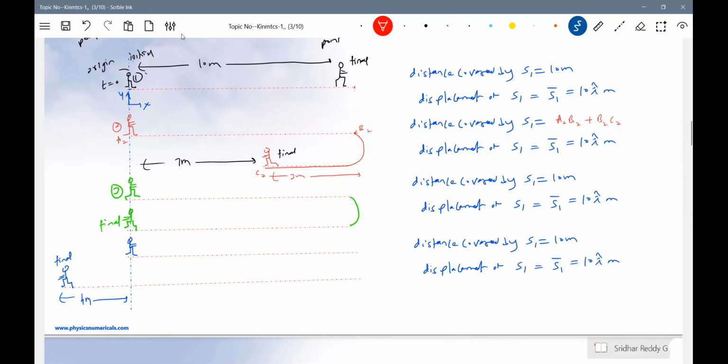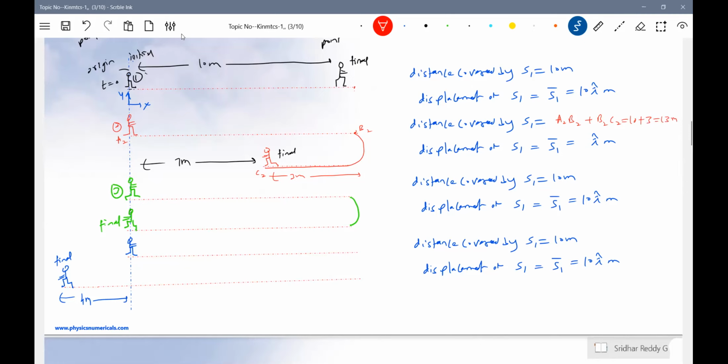This is quite a common example. You walk the first 10 meters, then you return back. I'm showing the return like this. In the return journey you will cover 3 meters. First you walk 10 meters, then 3 meters. So this should be 10 plus 3, 13 meters.